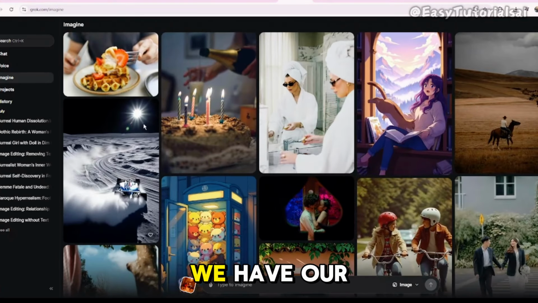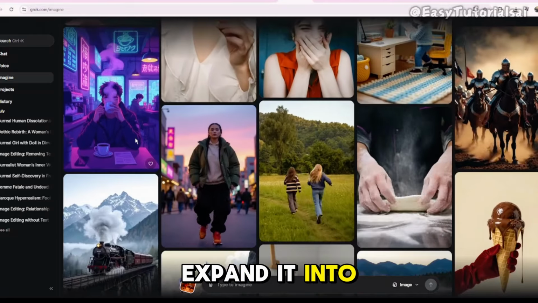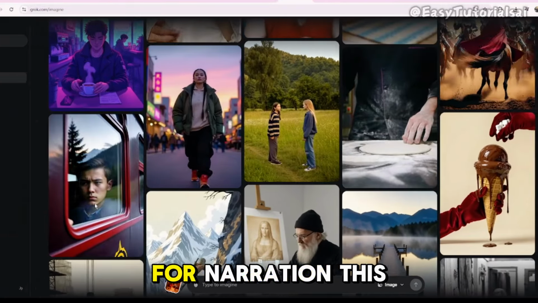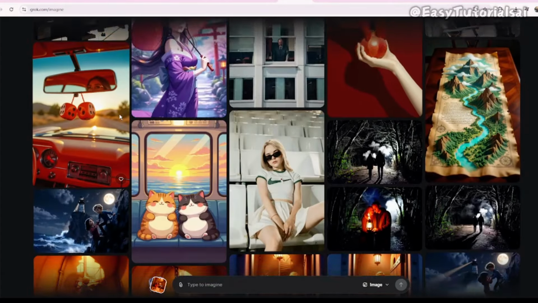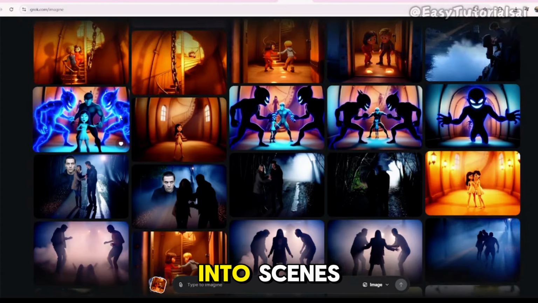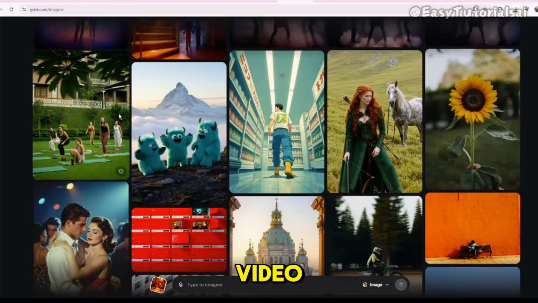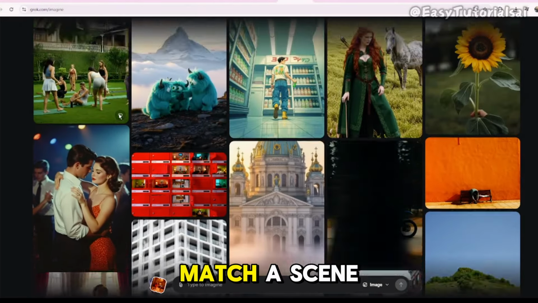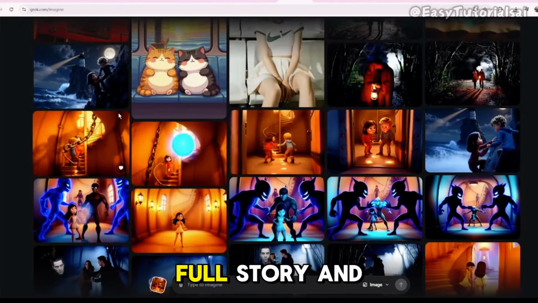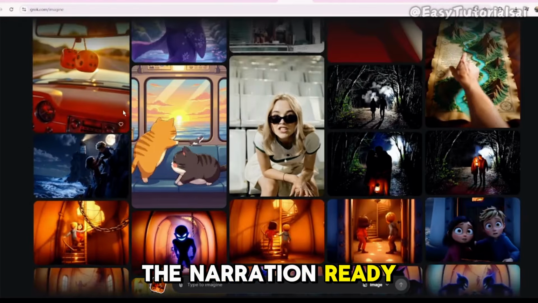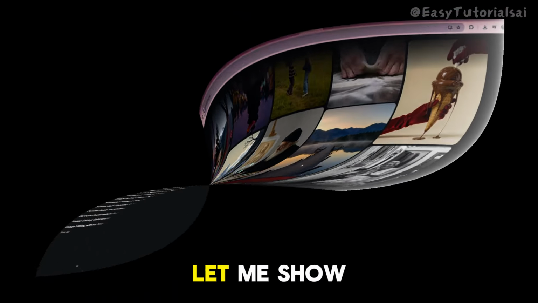Great! Now that we have our story, I also asked ChatGPT to expand it into a full 60-second script for narration. This will be the voiceover for our story. Having the full story broken down into scenes makes it easier to visualize and turn into a video. Each part of the story will match a scene we create in Grok AI. So now that we have the full story and the narration ready, the next step is to actually create these scenes in Grok AI. Let me show you how.